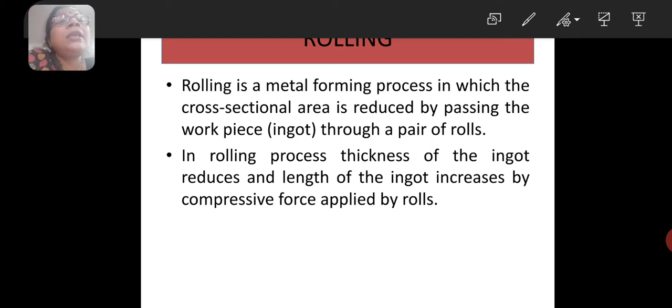So, rolling is nothing but a pair of rolls is used to apply compressive forces for reduction of thickness. In the rolling process, the thickness of the ingot reduces and the length of the ingot increases by the applied compressive force.